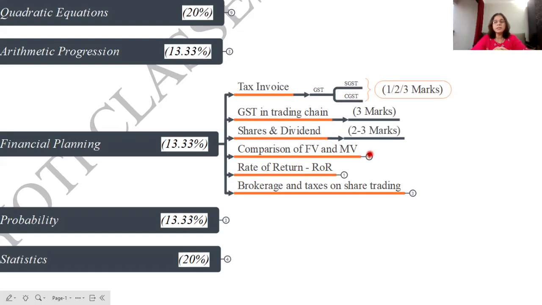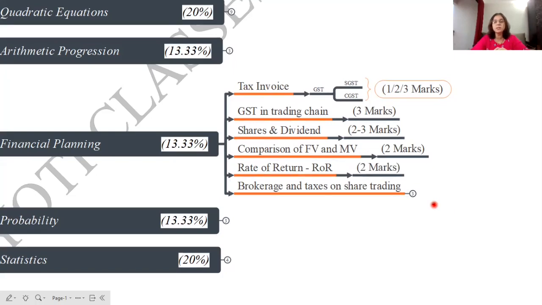The third exercise is based on shares and dividends, face value, market value, number of shares, etc. The question generally asked in this exercise is for 2 to 3 marks. Mostly it is for 2 marks. Rate of return will be again an important question here, which will be asked for 2 marks.